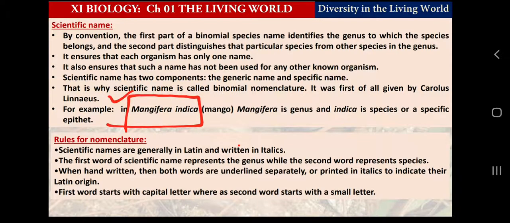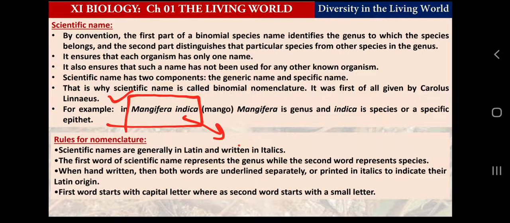The first word is the genus, and the second word is the species, although it is actually called the specific epithet, but for now you can understand it as the species. In Mangifera indica, Mangifera denotes the genus, and only its first letter is uppercase, while indica, which signifies the species, is all lowercase.